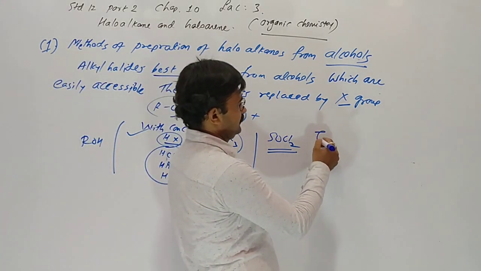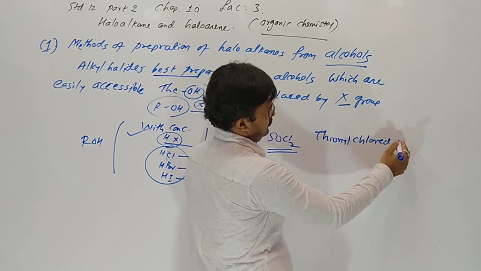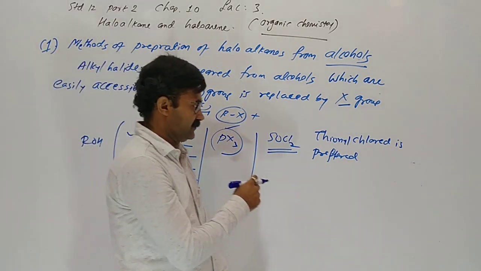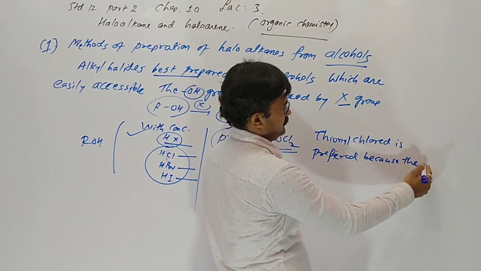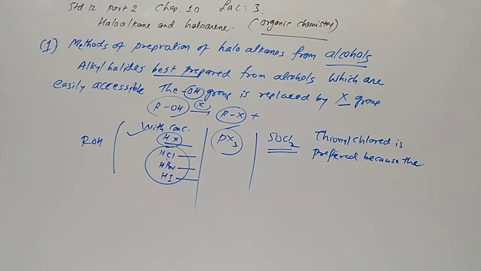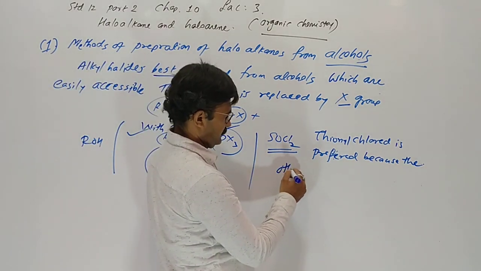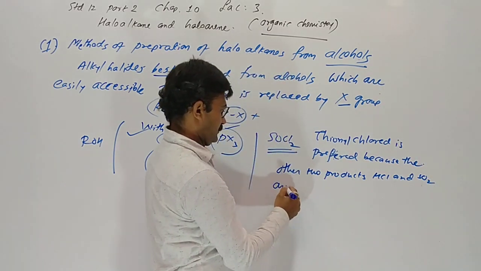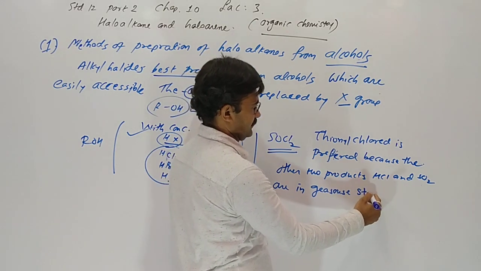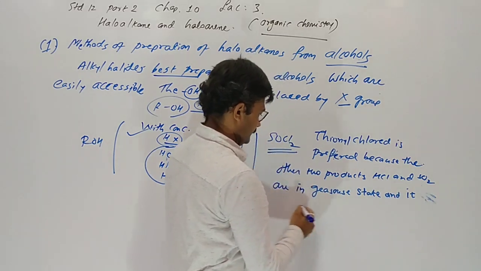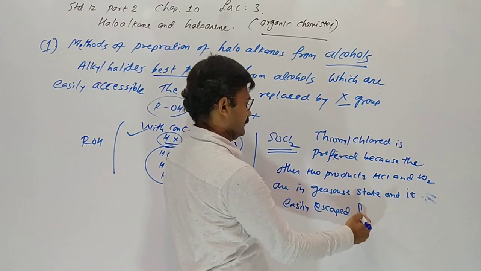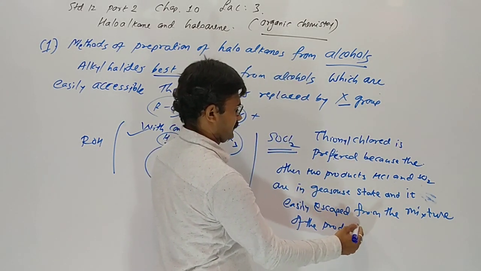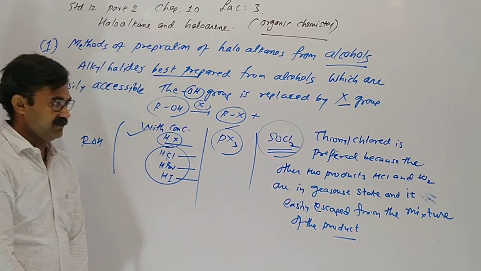Thionyl chloride is preferred because the other two products, the side products HCl and SO2, are in gaseous state and easily escape from the product mixture.